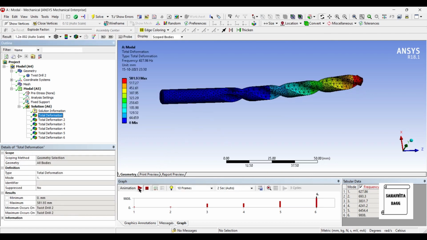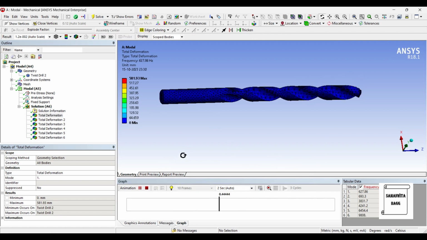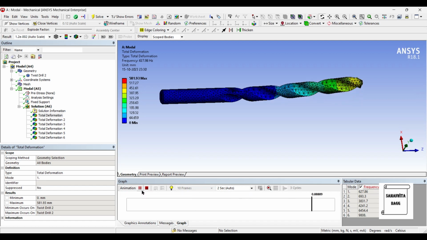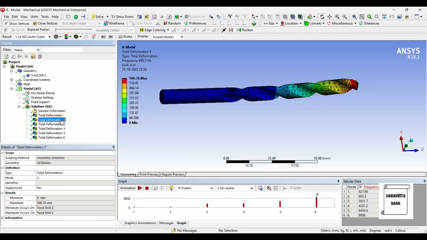When you go to the first deformation, the value of frequency is 627.86 Hz and the maximum deformation is 581.93 mm, which is quite a high value. Next, the value of frequency is 693.3 Hz and the maximum deformation is 596.76 mm.